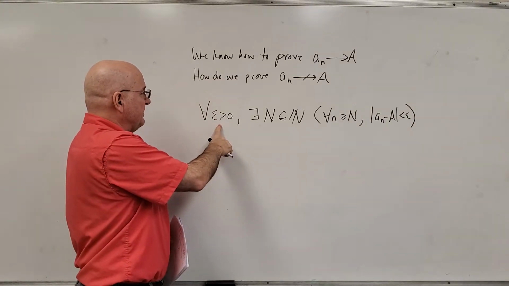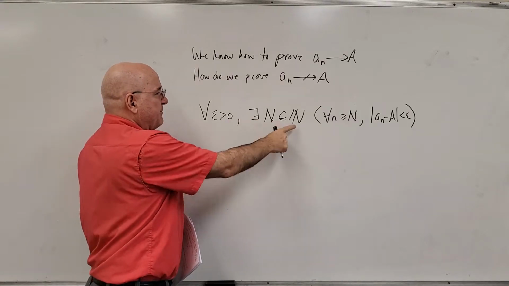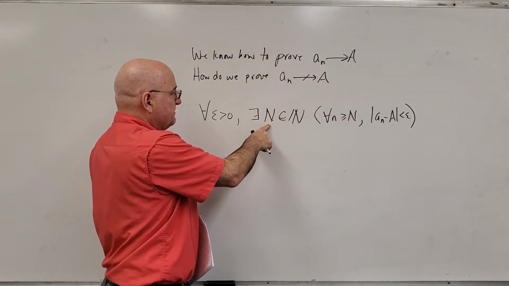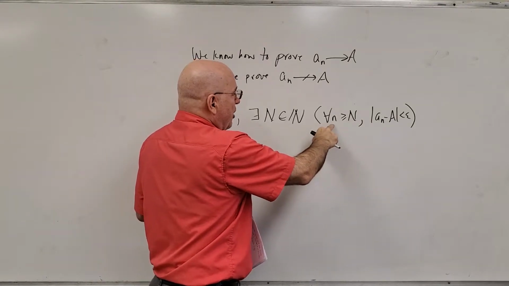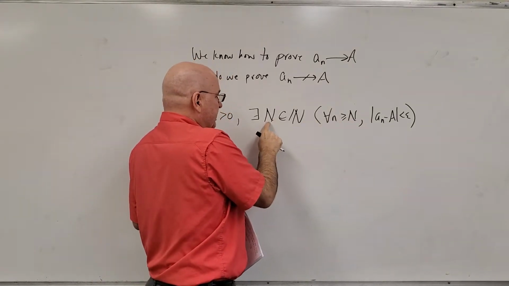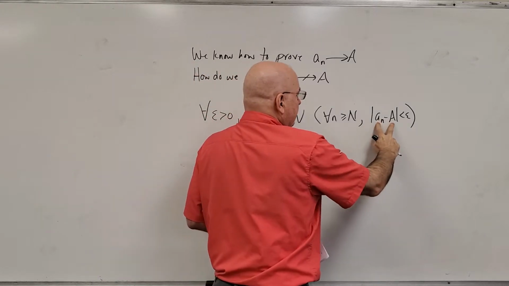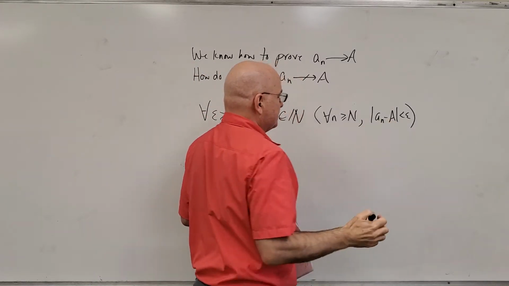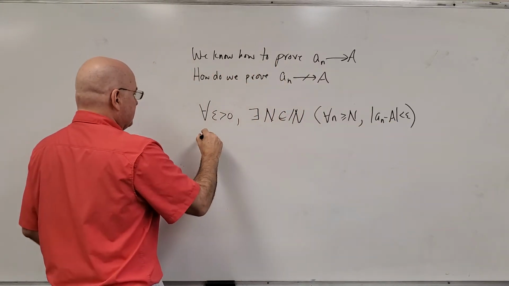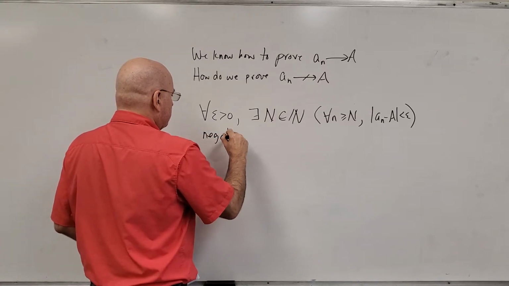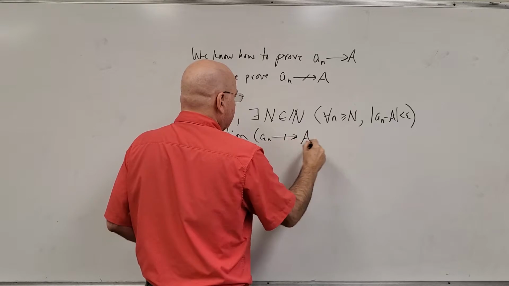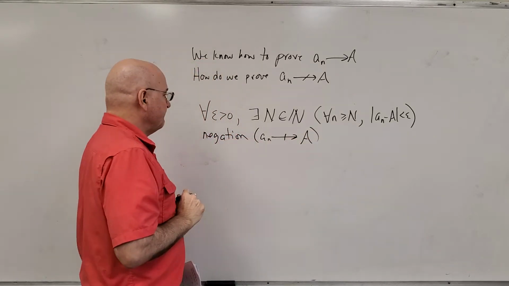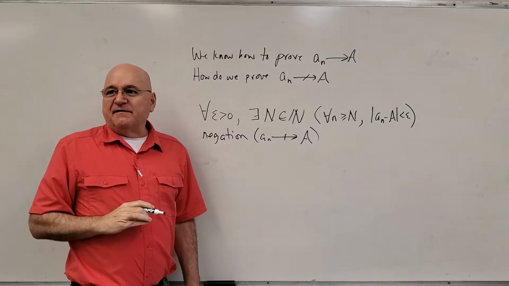So using very few, or actually zero full words, we've defined what it means for a_n to converge to A. For every epsilon greater than 0, there exists a capital N, which is going to be an index, such that for all n greater than or equal to this N, a_n minus the limit A is less than epsilon. All right, let's do the negation now. So a_n does not converge to A. Anybody want to give it a shot?